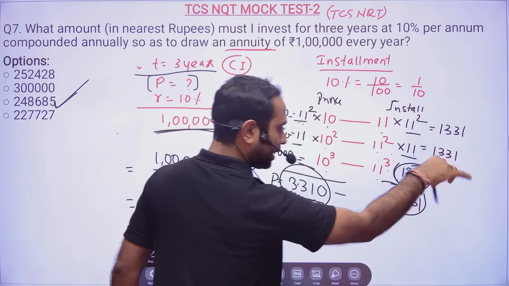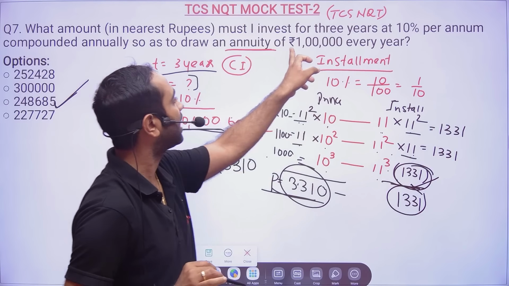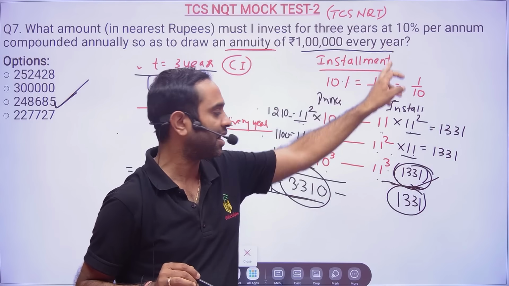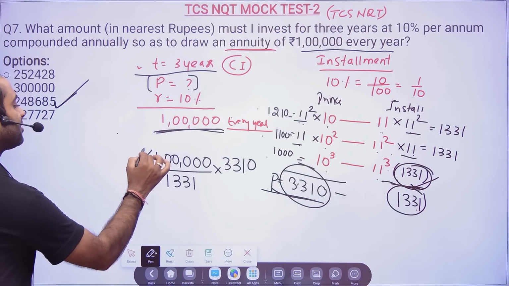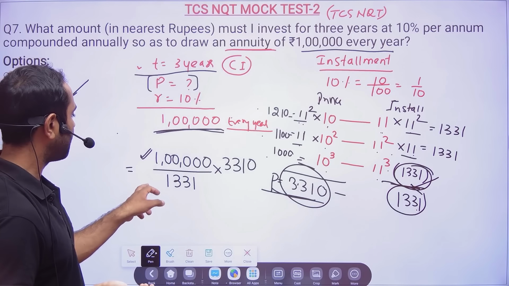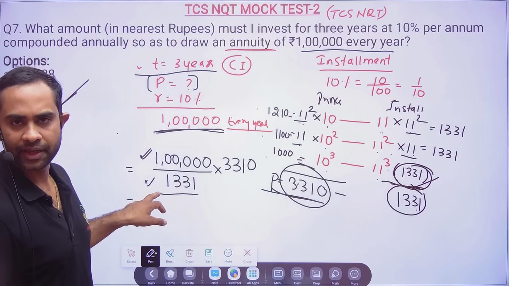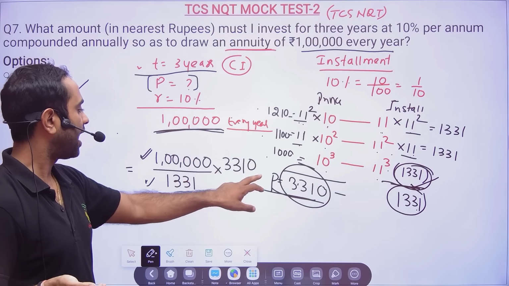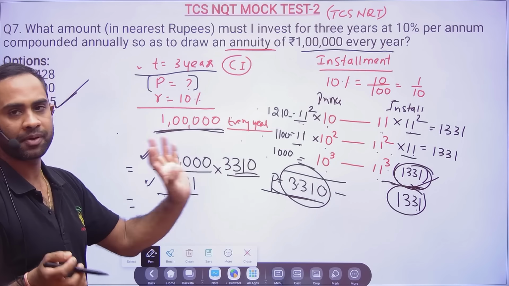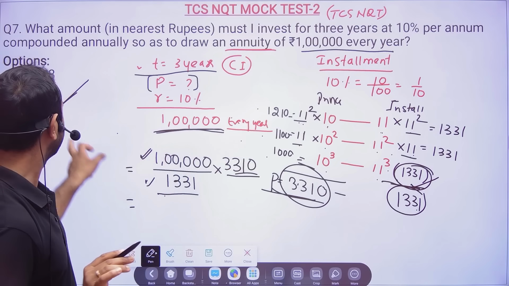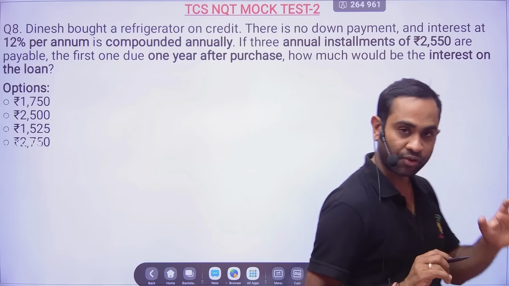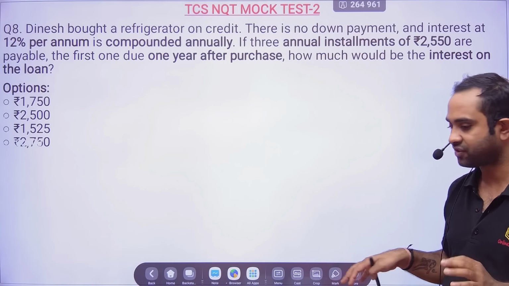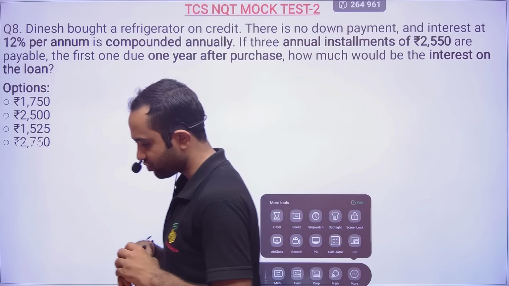I have not used all 3 because they are also telling every year, so I have taken each year's installment. They are telling this is the annuity or installment. I am telling this is our annuity or installment, and they are looking for a principal, so multiplied by the principal. That's all, and then you are able to get option C as the correct answer. So this was a very good question. It took some time. I also wanted to explain to you in detail, and I hope it is clear to you all.